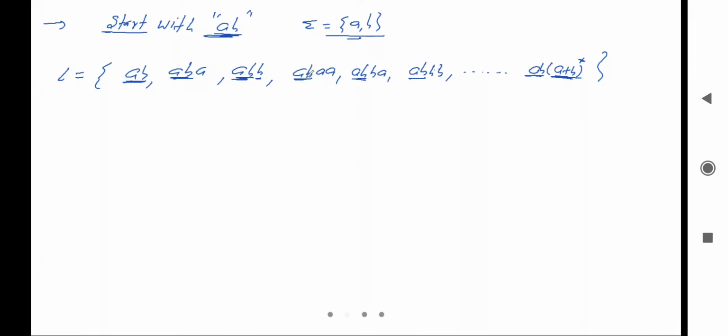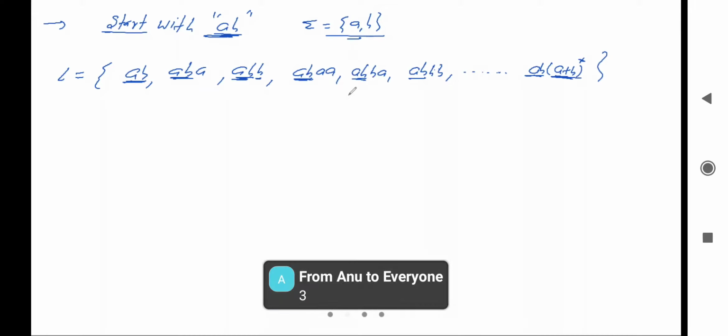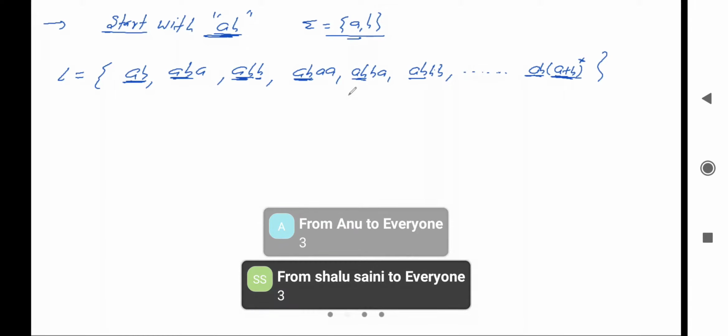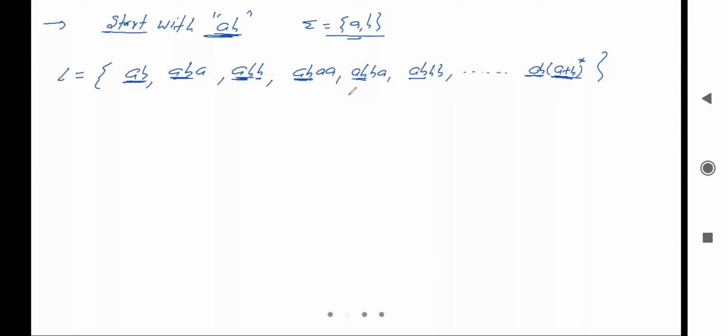Now tell me, what is the number of states in the minimal DFA? What are the number of states in the minimal DFA? Three states? Is three sufficient? I think three is not sufficient. Let me check.